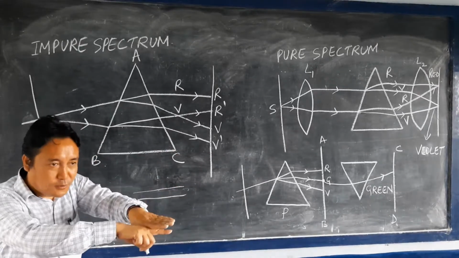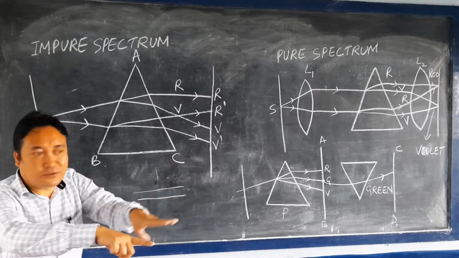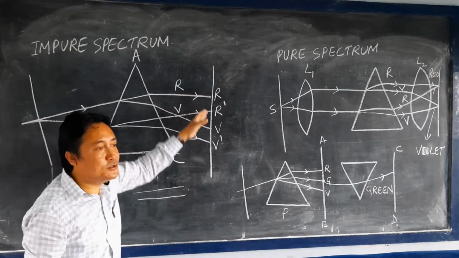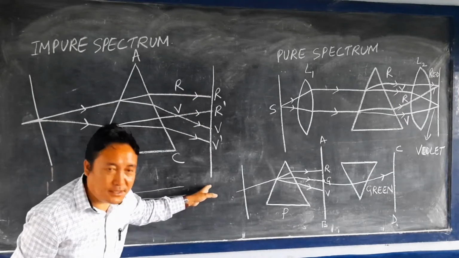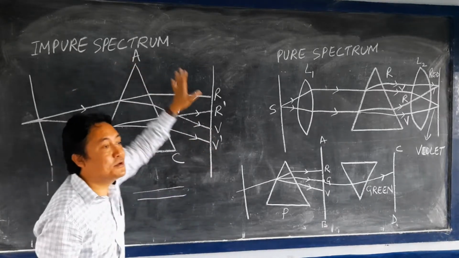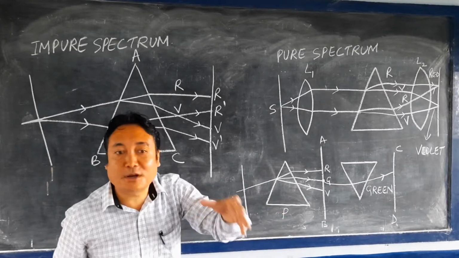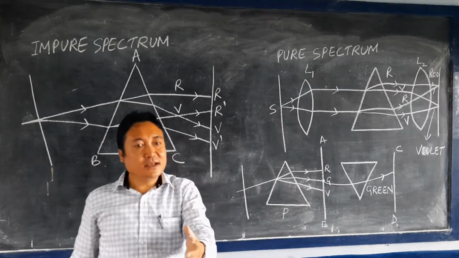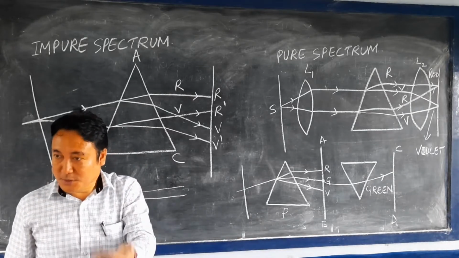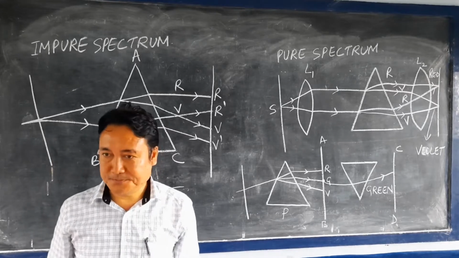When two or more colors overlap, the band of colors you find on the screen is called an impure spectrum. So the impure spectrum is the spectrum which does not have well-defined sharp boundaries and merges with one another.